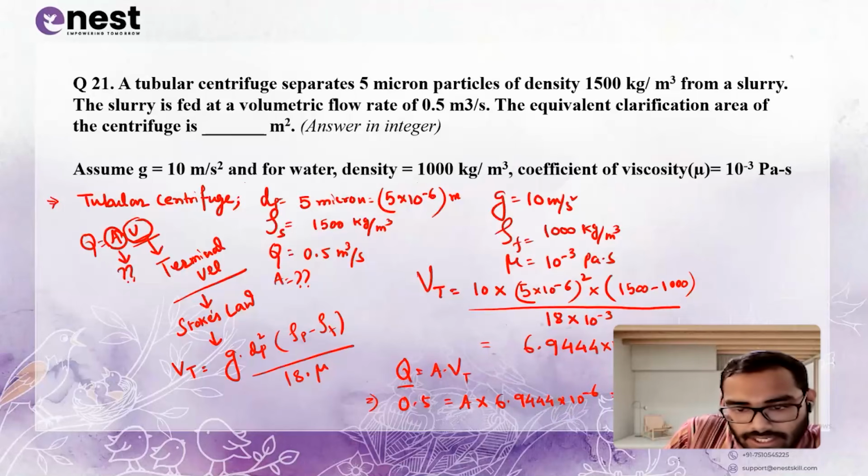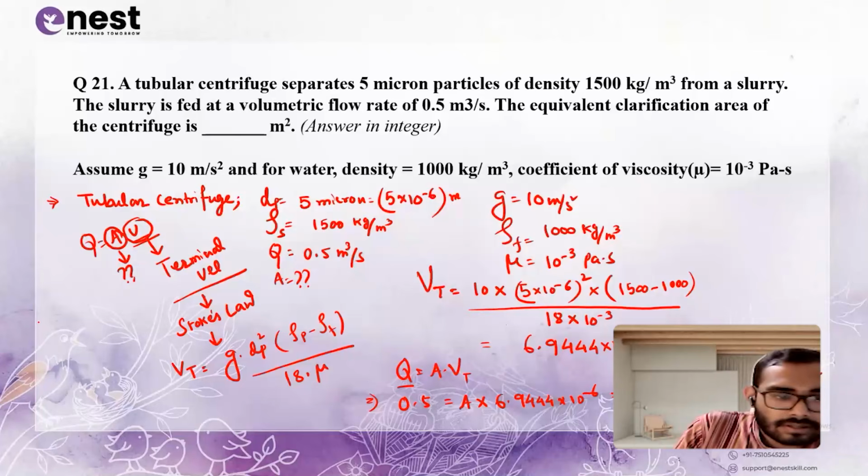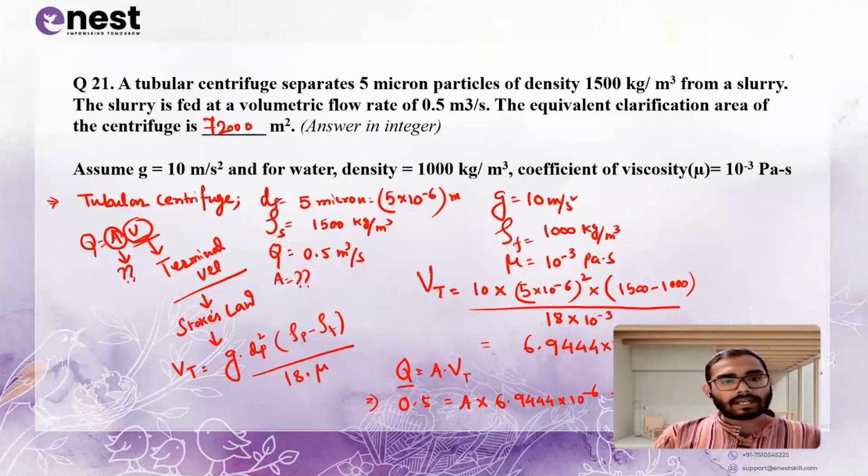Okay. So what is A? A is 0.5 upon 6.9444 into 10 to the power minus 6. Okay. So when you calculate, you'll get a value of exact 72,000 meters square. Okay. So the equivalent clarification area is 72,000 meters square. You have to give it in integer. Okay. I hope this question is clear to you guys.